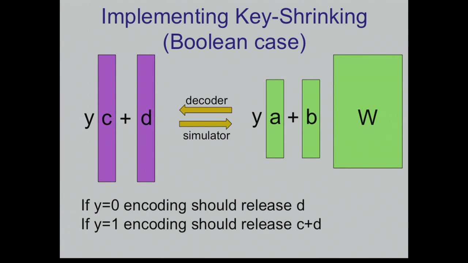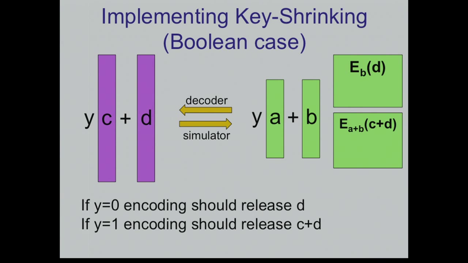So in the binary case, let me be more concrete. We have two cases. If y equals 0, then the encoding should release D. If y equals 1, then the encoding should release C plus D. So there are two cases. Let's just encrypt D under the key B.